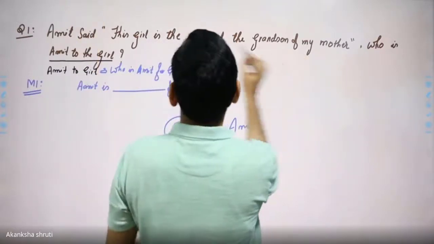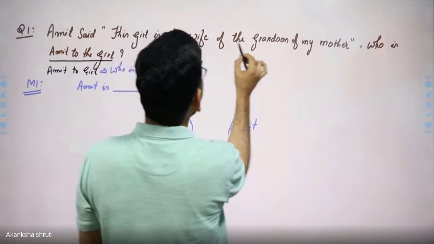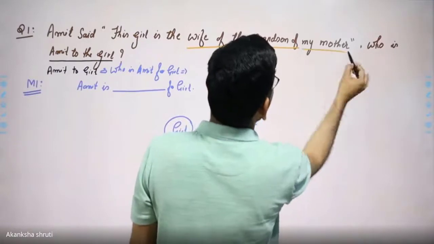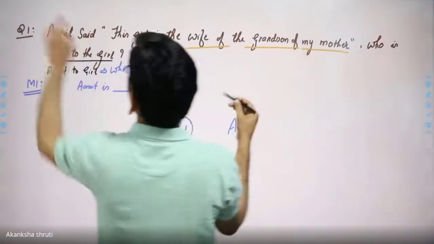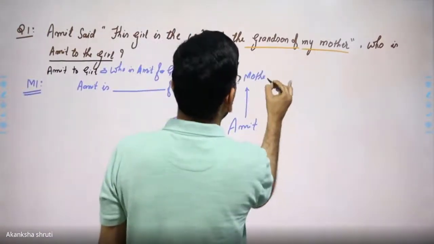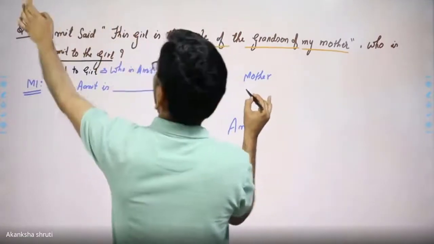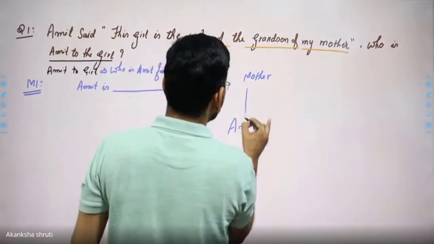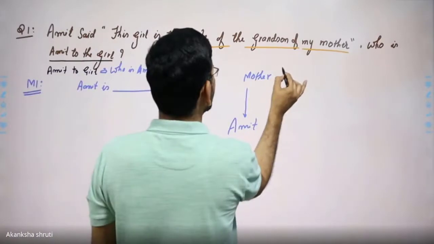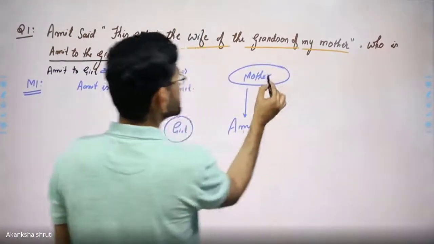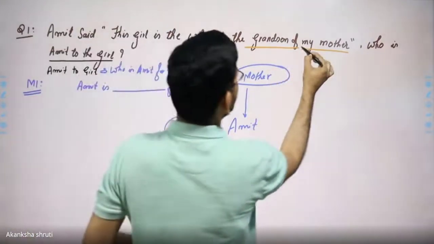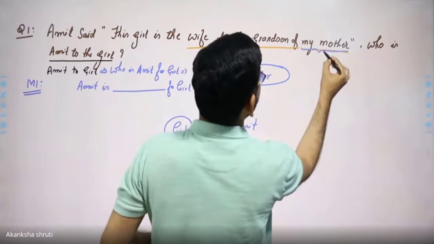So Amit is saying that this girl is wife of grandson of my mother. Means Amit's mother. So first we need to draw the mother of Amit. Mother of Amit is one generation above Amit. That's why we have drawn it above Amit. Mother means the female sex, so draw it in a circle. This way, the first step that we have done is to draw this.